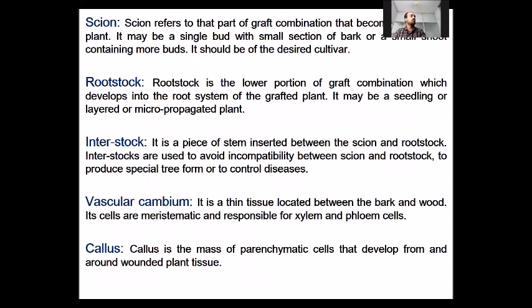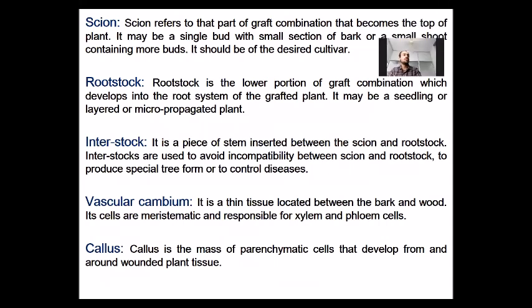First term is scion. Scion is the part of the graft combination or budding combination that becomes the top of the plant. It means the variety which we want to grow, the variety of fruit which we want to grow.